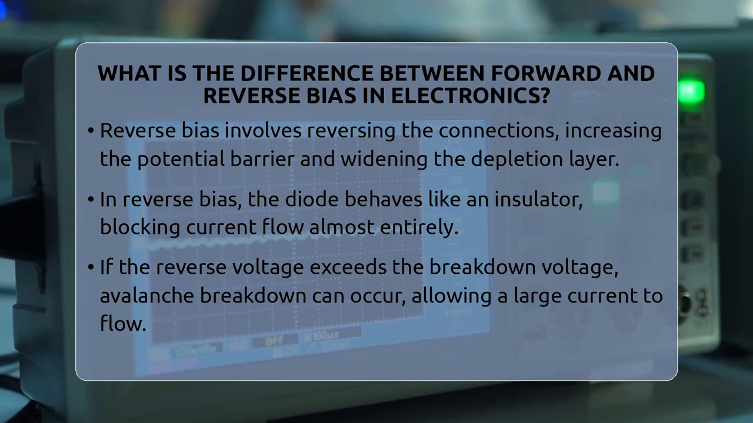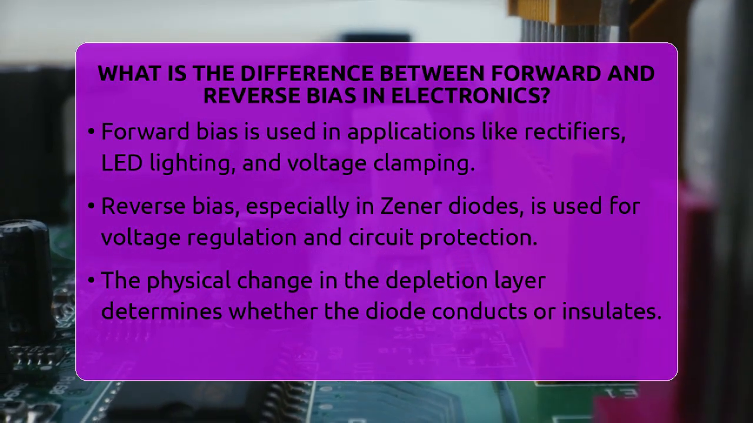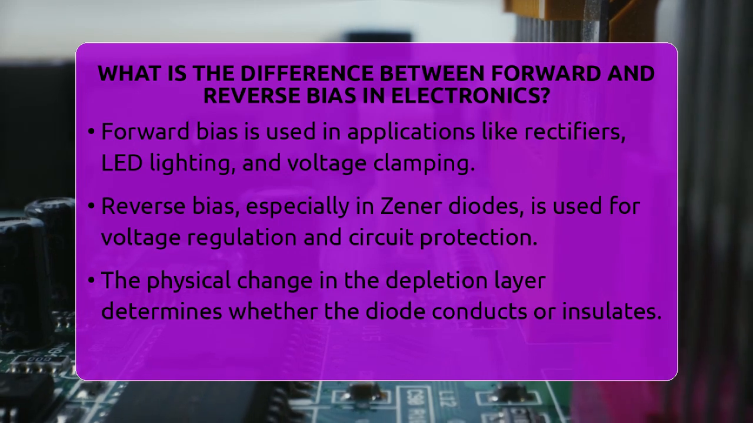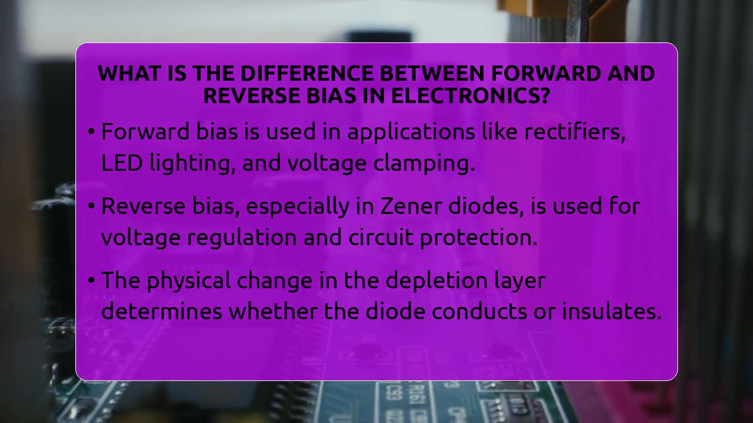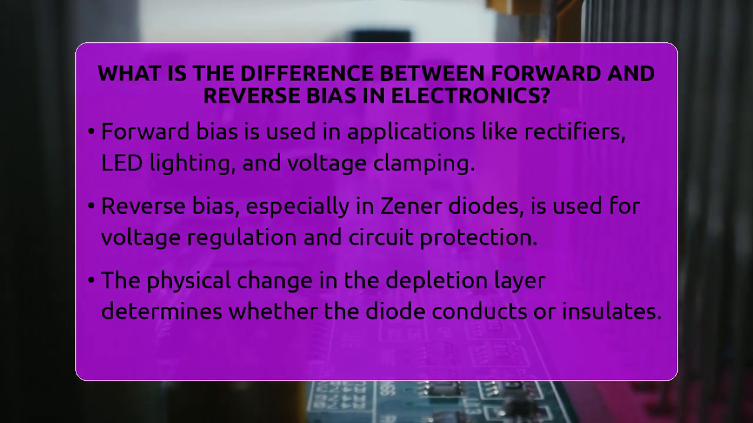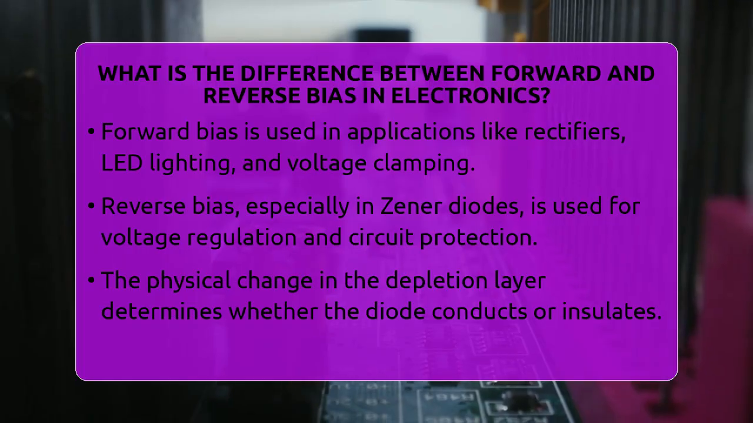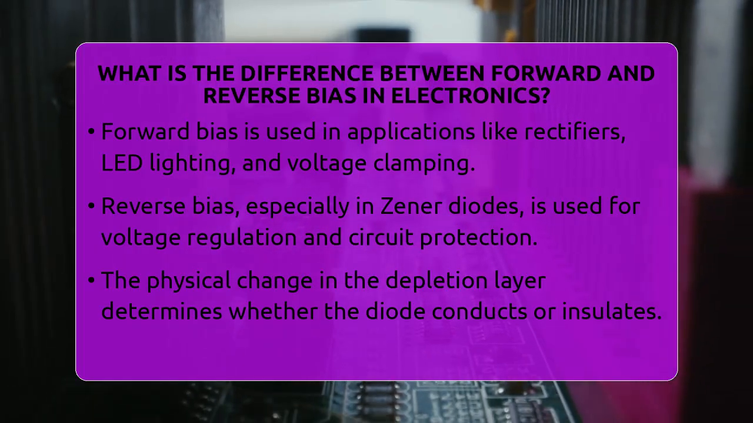As a result, charge carriers are pulled away from the junction, making the depletion layer, the region around the junction where charge carriers are depleted, widen significantly. This widening increases the diode's resistance, and almost no current flows through it. The diode acts like an insulator blocking current.